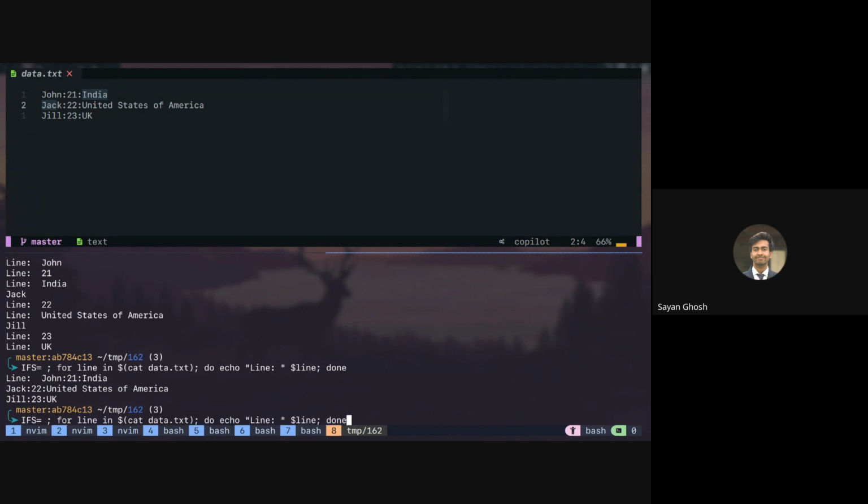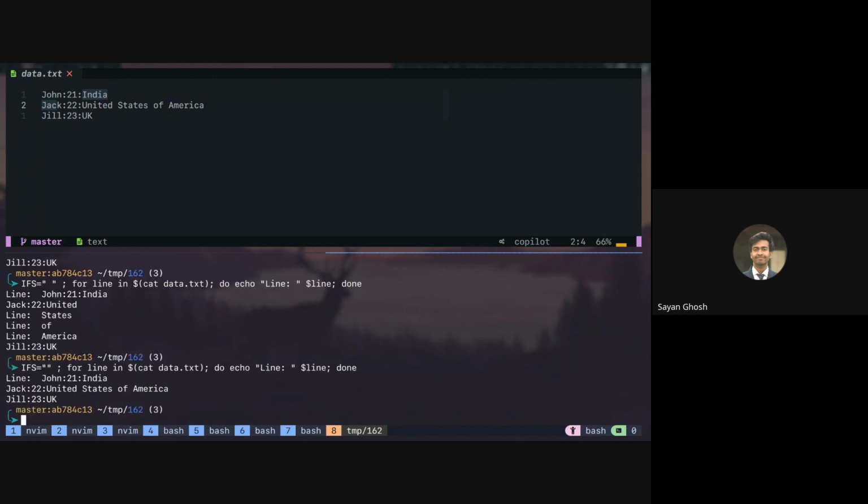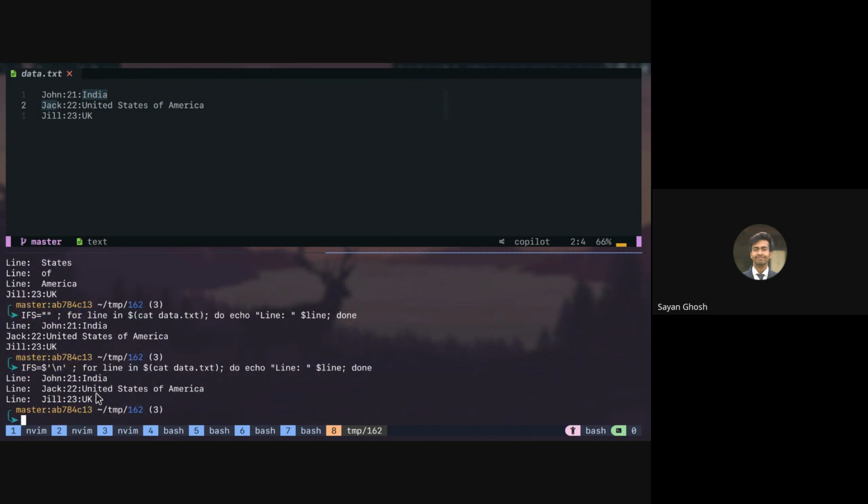Now you can see, if the IFS is set by default to space, then you will get the lines correctly, but if there is a space, then you will split by the space. If you want to read line by line, you can either set the IFS to be empty, so it will take line by line, or you can set the IFS to be $'\n'. Then also you will get it line by line.